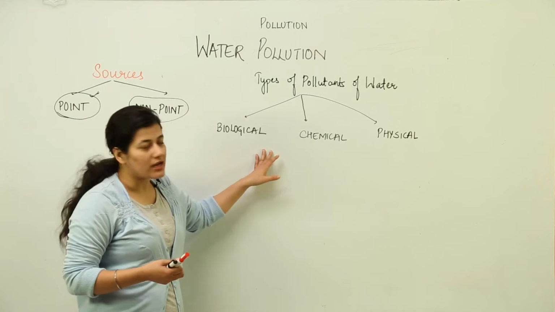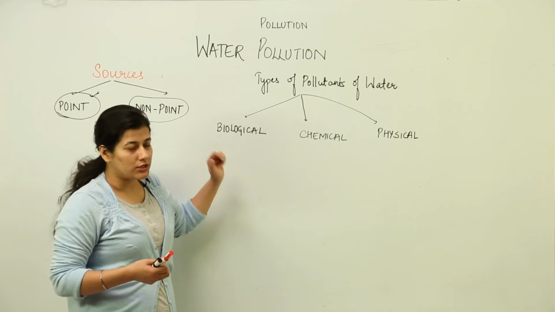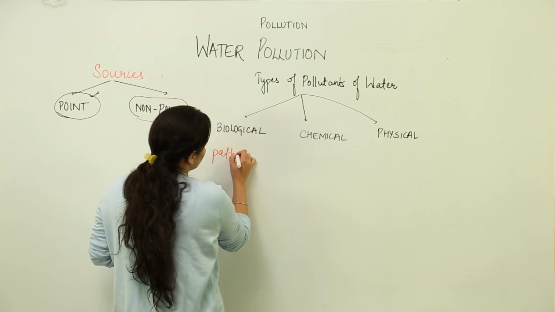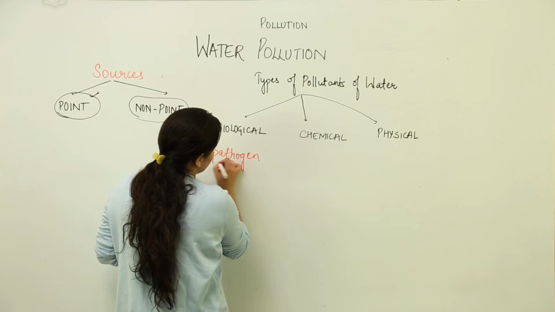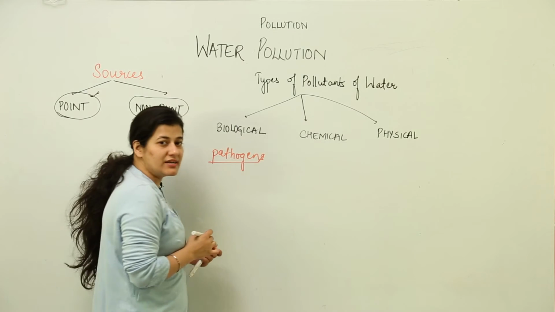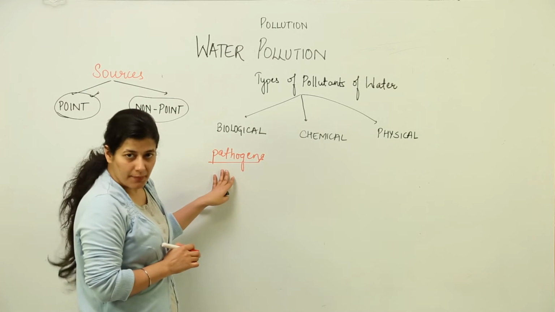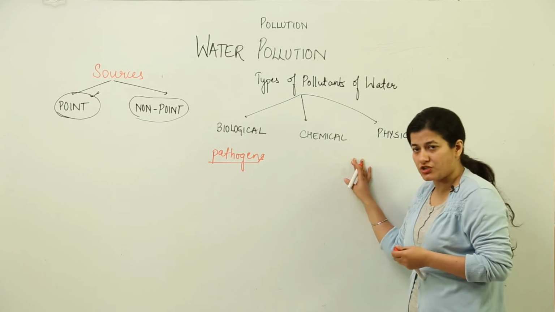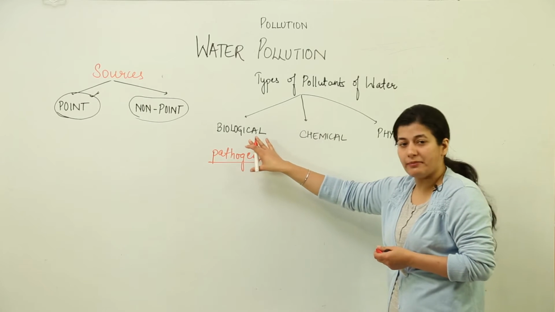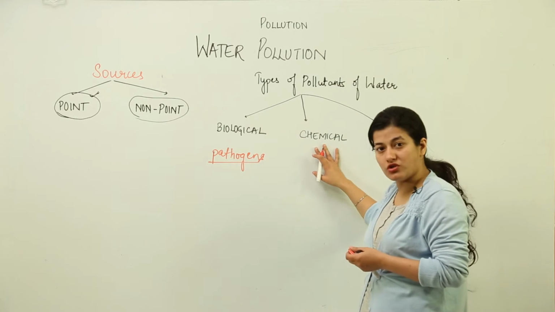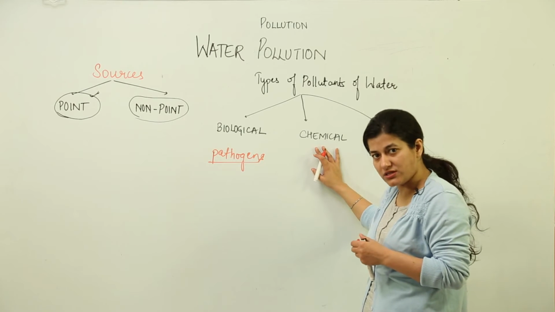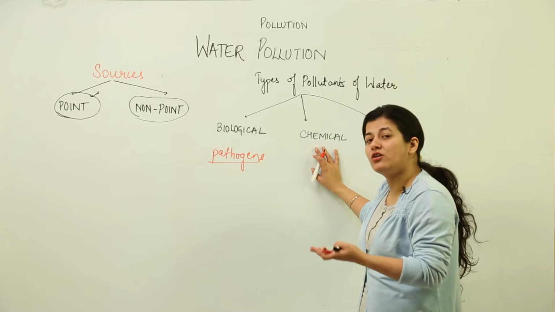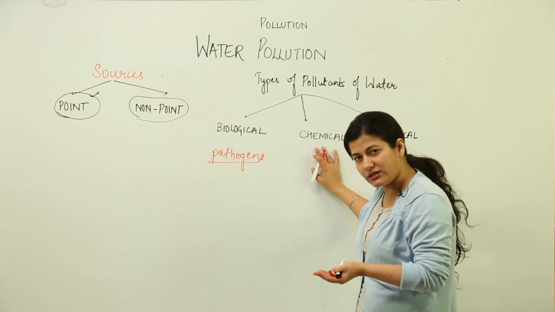So there is a class of pollutants known as biological pollutants. What are those pollutants? They would be pathogens basically, which are going to deteriorate the quality of water for consumption by other organisms. Next, the chemical composition of the water body would be changed. Why are we talking specifically about the biological composition and chemical composition of water? Because it is to be consumed by organisms, and you might have heard the term that water is the essence of life, because every organism has to depend on water for some activity or other.